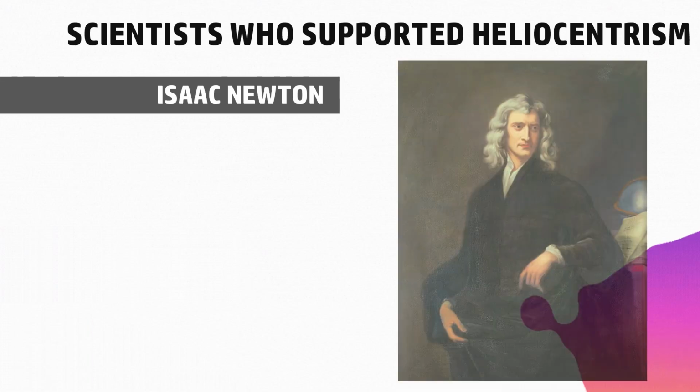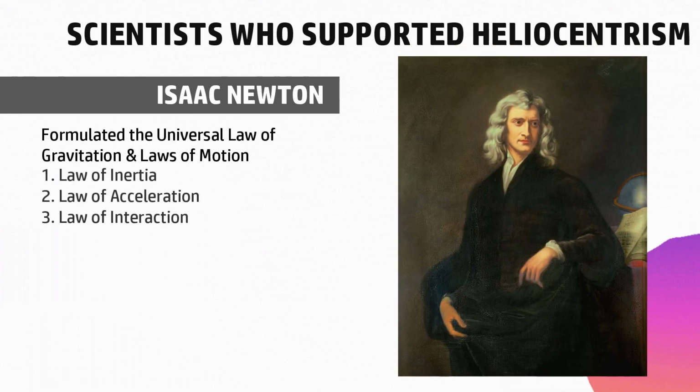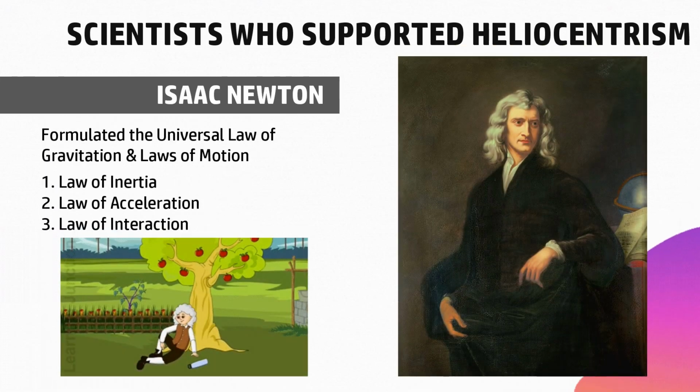Isaac Newton is known for his universal law of gravitation and the three laws of motion. This is different from Kepler's three laws of planetary motion. When Newton formulated the universal law of gravitation, he explained that the reason why we are drawn toward the Earth is due to gravity.